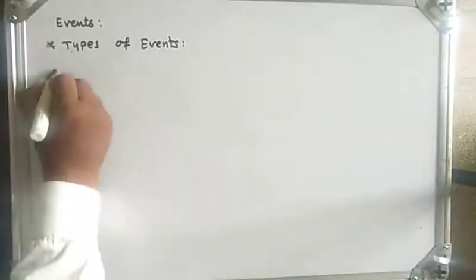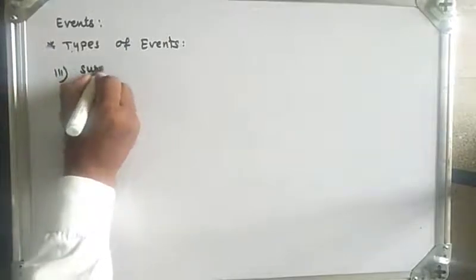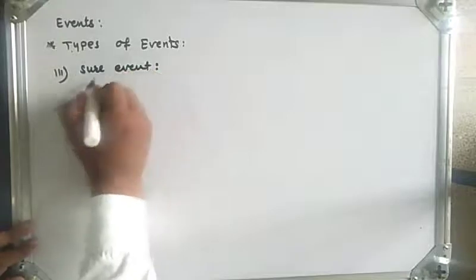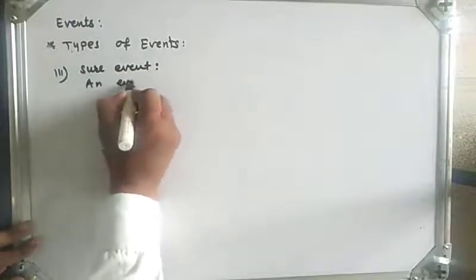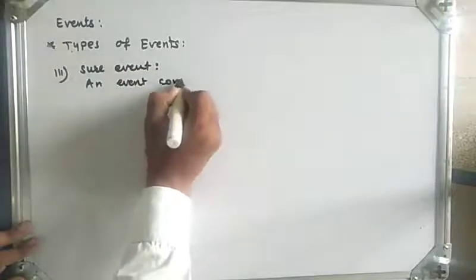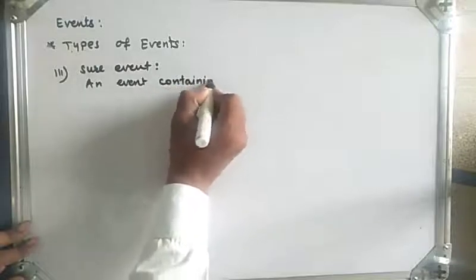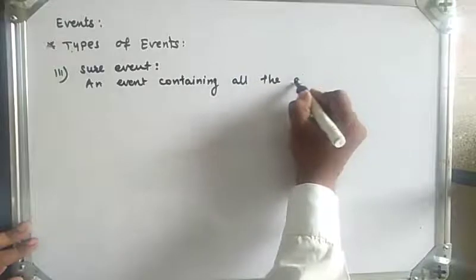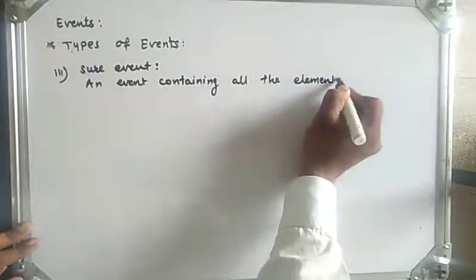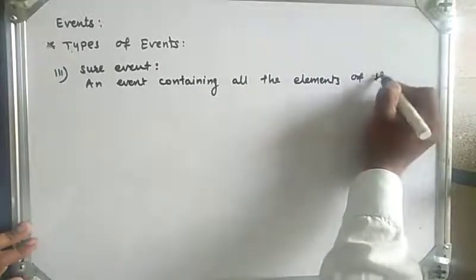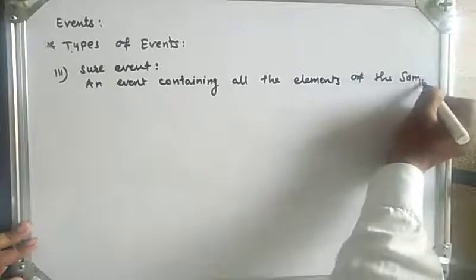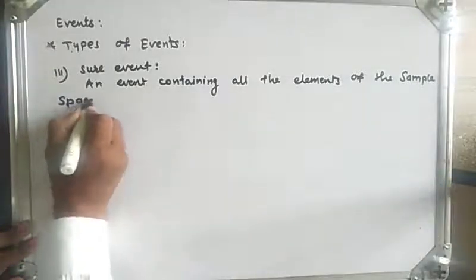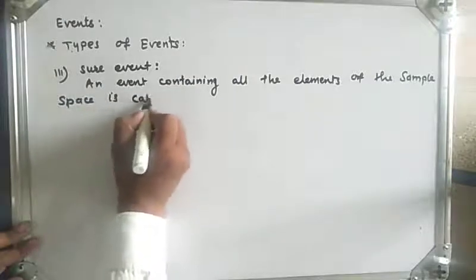So the third type, sure event, means an event containing all the elements of the sample space is called a sure event.